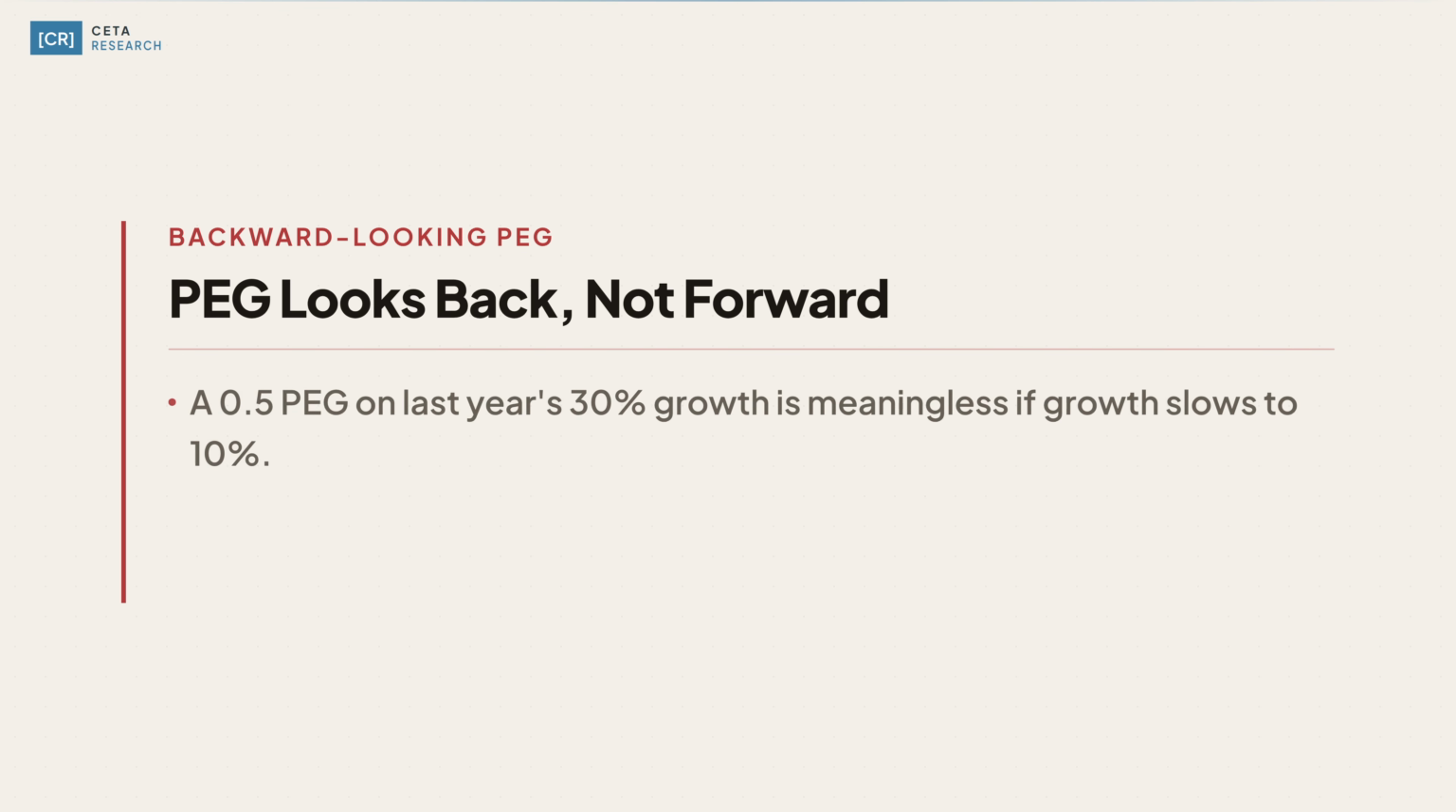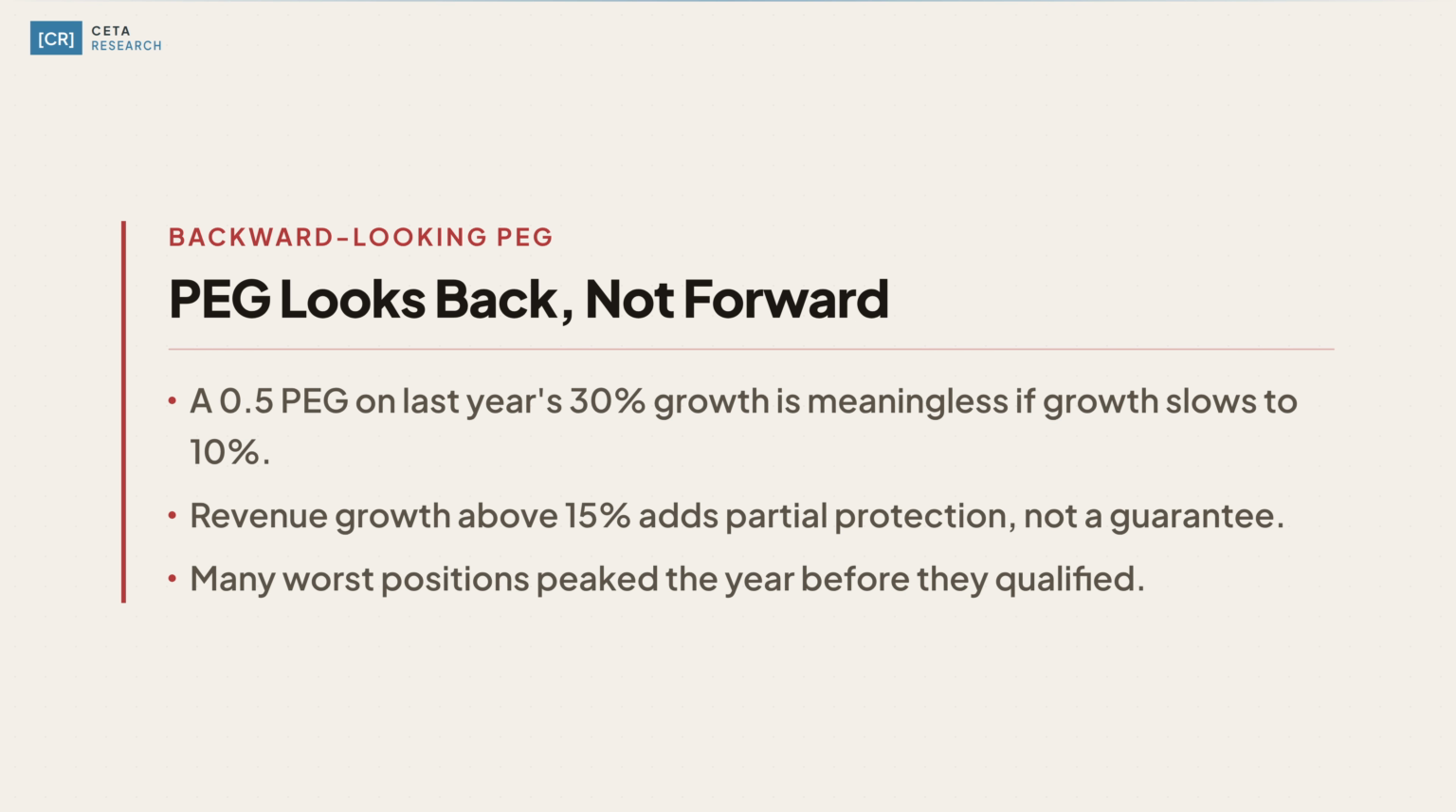The PEG ratio relies on reported earnings growth, which is backward-looking. A PEG of 0.5 based on last year's 30% growth says nothing about next year. If growth decelerates to 10%, the stock retroactively wasn't as cheap as it appeared. Revenue growth above 15% provides partial protection, but many of the strategy's worst positions were companies where growth peaked the year before they qualified. The screen couldn't see that coming.